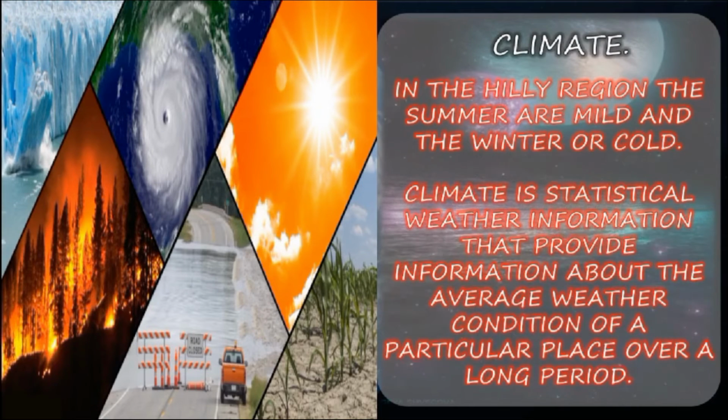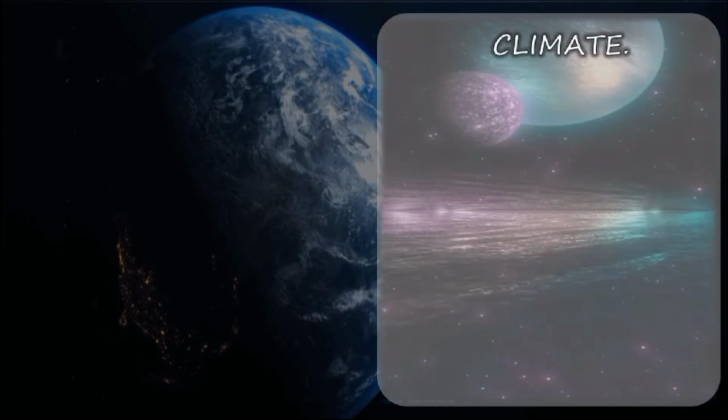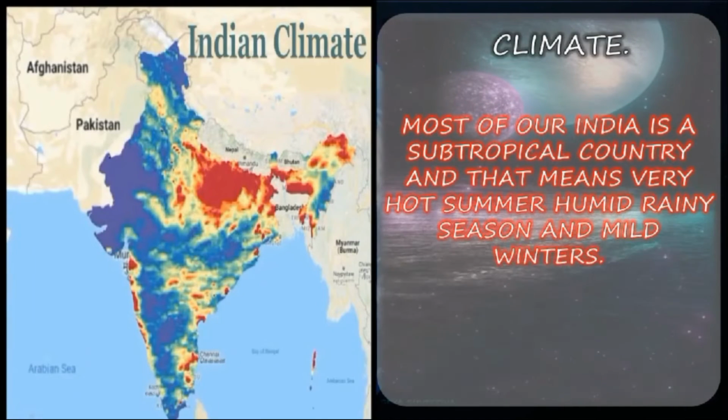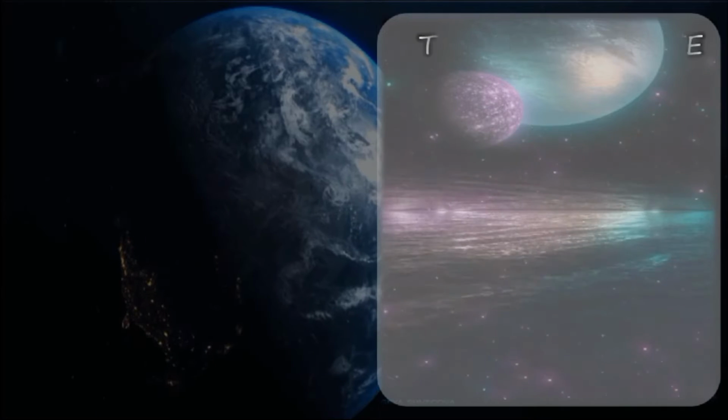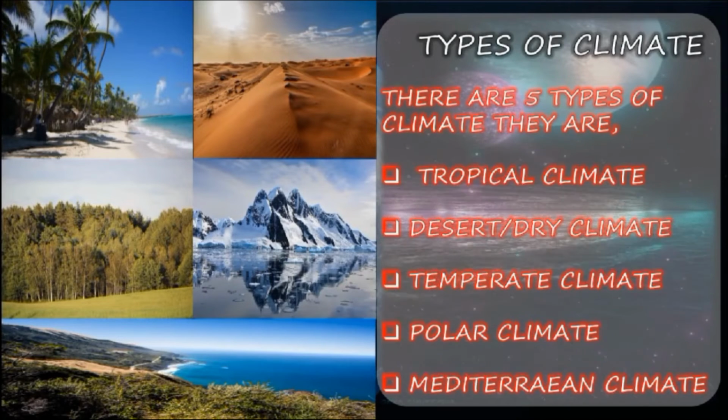In the hilly region, the summer is mild and the winter is cold. The climate is statistical weather information that provides the average weather condition of a particular place over a long period. Most of India is a subtropical country, and that means very hot summers, a humid rainy season and mild winters. So now we shall see the types of climate. There are five types of climate: tropical climate, desert or dry climate, temperate climate, polar climate, and Mediterranean climate.